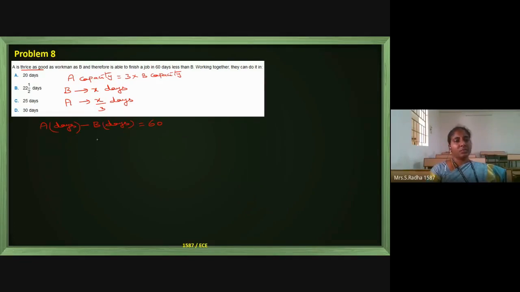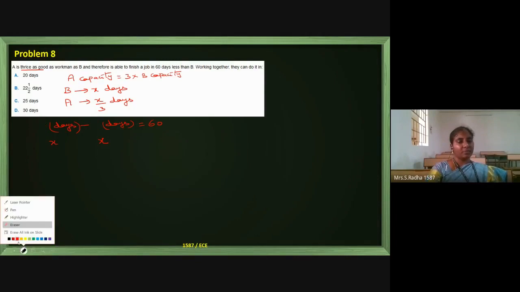Already we assumed B is taking x days, and A is taking x by 3. Does the subtraction hold good? The equation I have written is wrong. Higher value minus lower value is this 60. B is taking more number of days, so the subtraction should be the other way: number of days taken by B minus number of days taken by A.